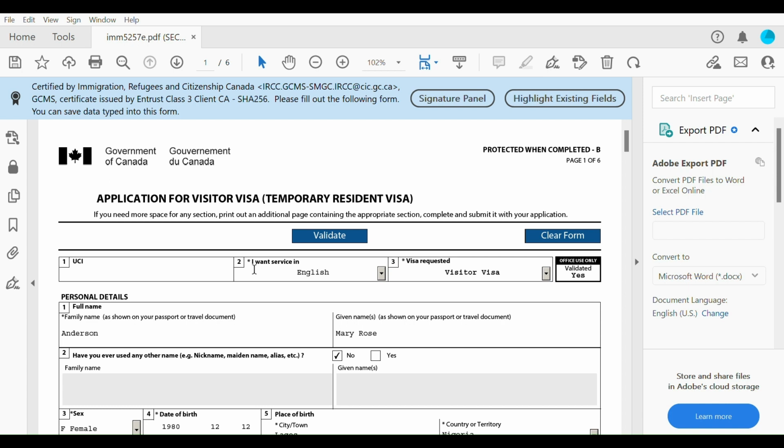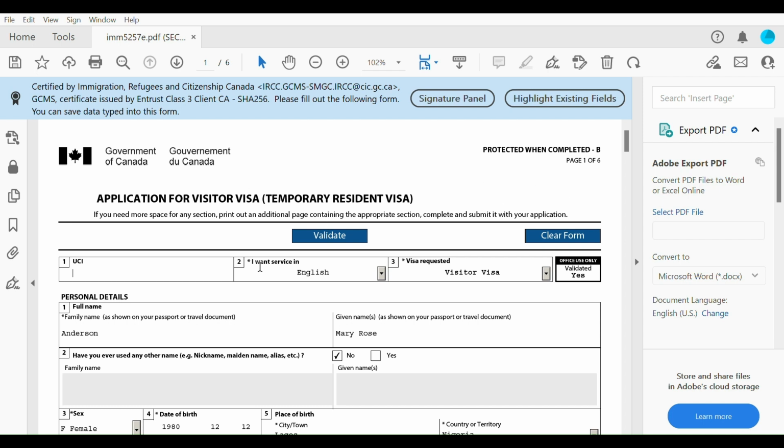The first thing we have here is your UCI number, which is also called the unique client identifier. If you don't have that number, that's okay. You can find this UCI number in all your immigration documents. If this is your first time, then obviously you don't have a UCI number.